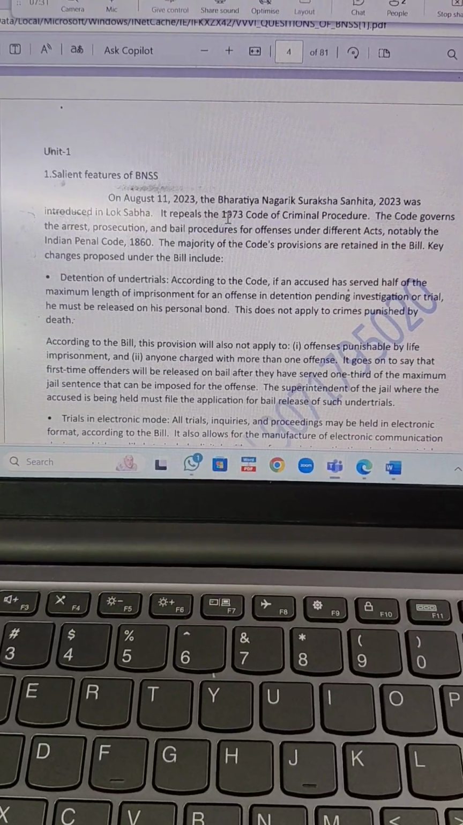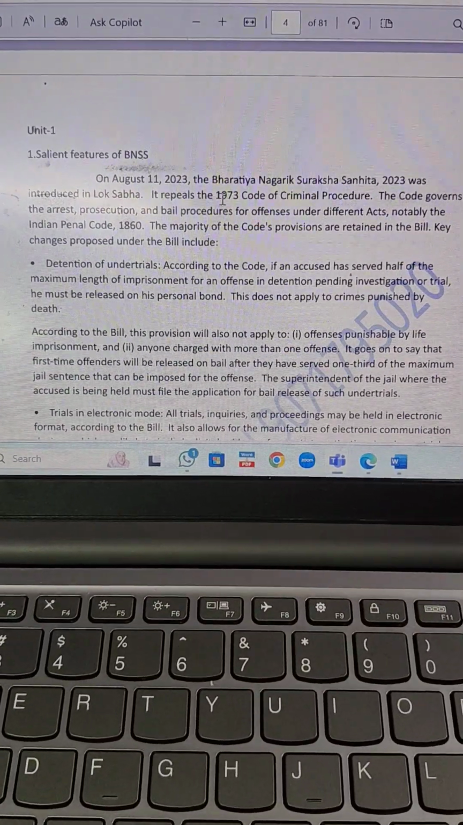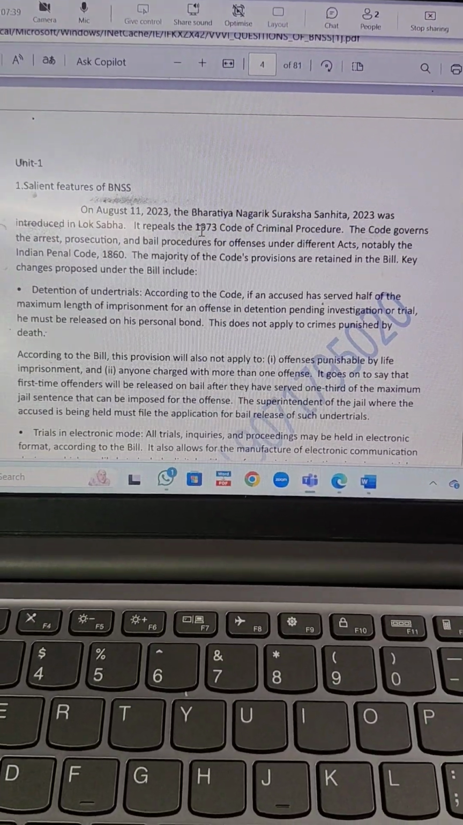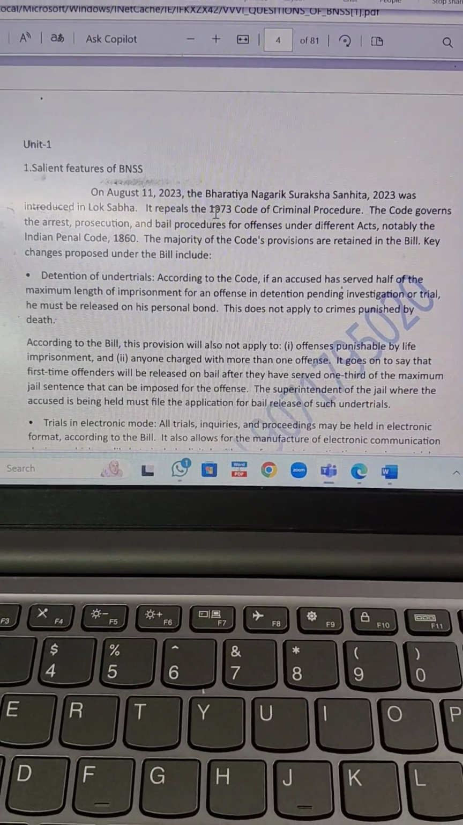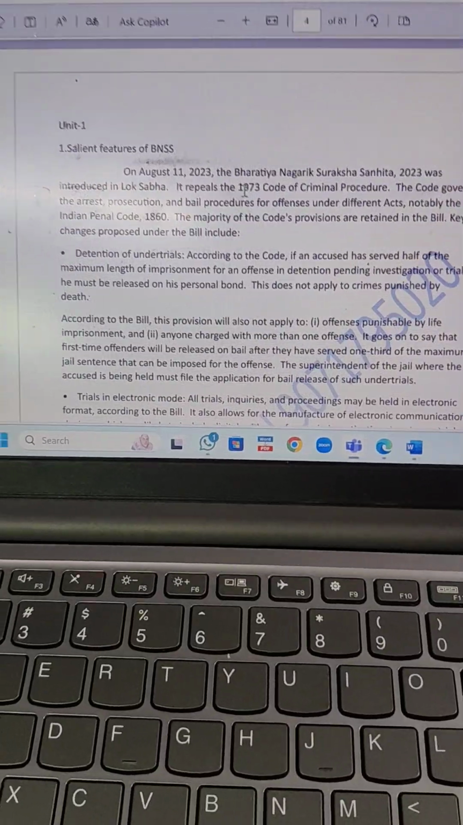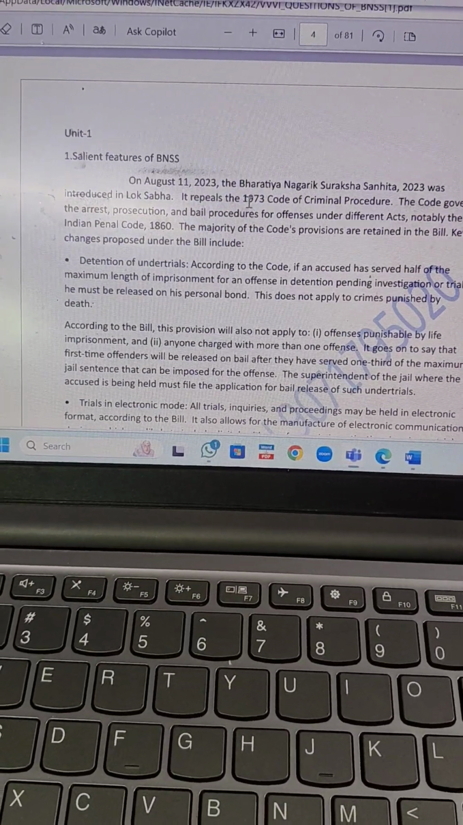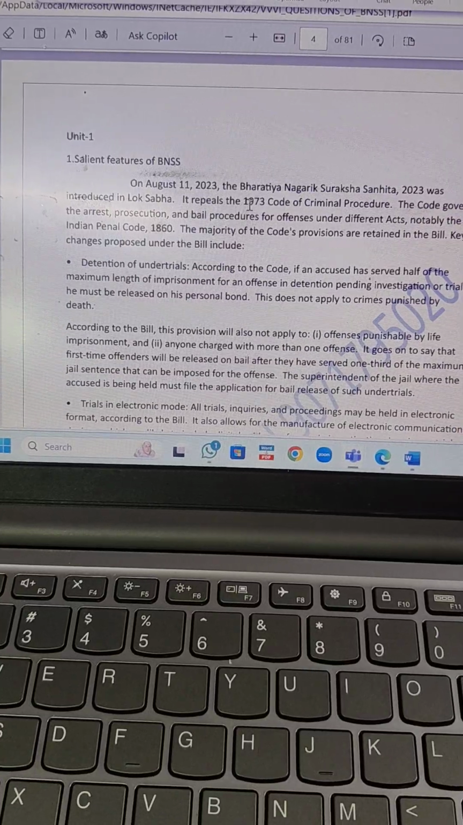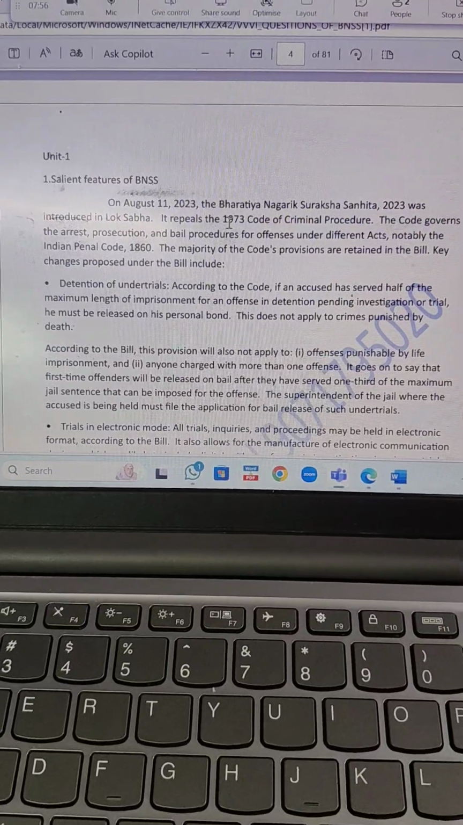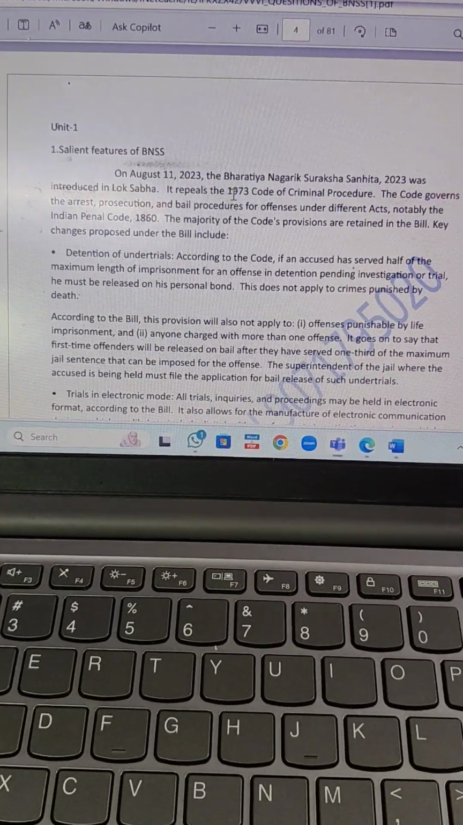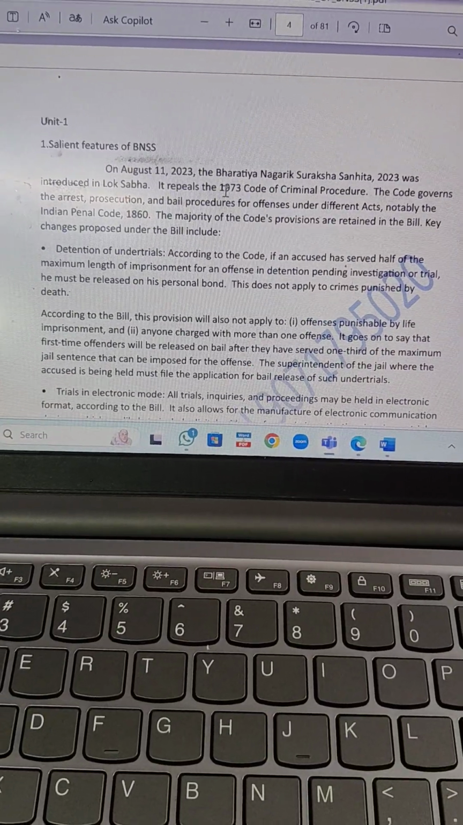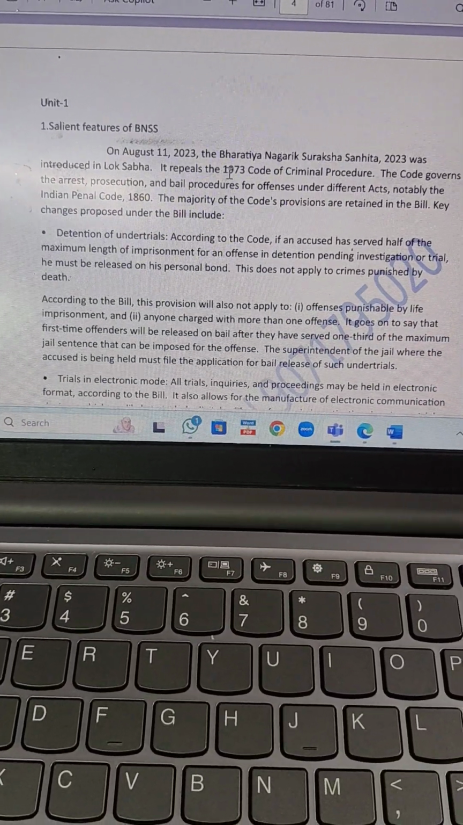So if an under trial prisoner has served half of the sentence, means if the sentence period was for a period of 10 years and he has served the sentence for 5 years, then he may be released on personal bond. But this section does not apply to the crimes punished by death. So for example, if the punishment is death penalty, then this provision is not allowed. Now according to the bill, the provision will not apply to the punishment of offences punishable under life imprisonment.